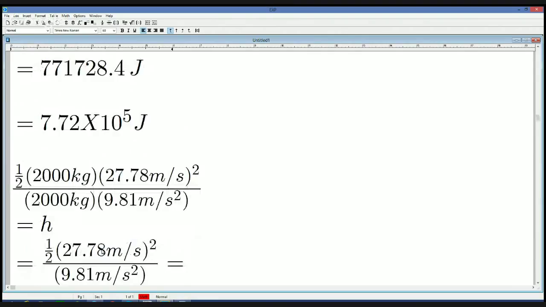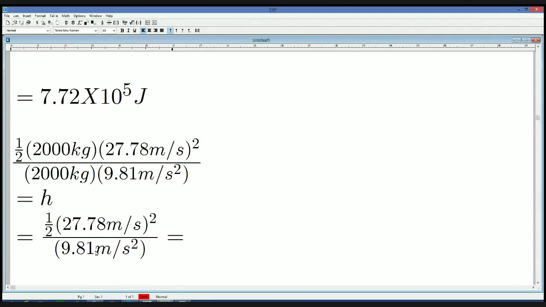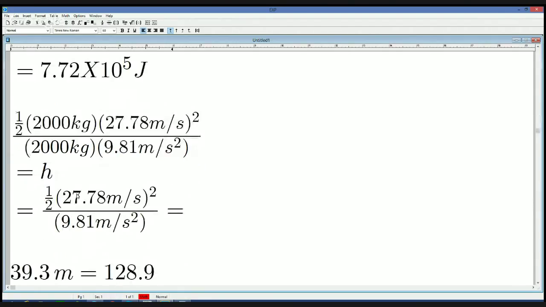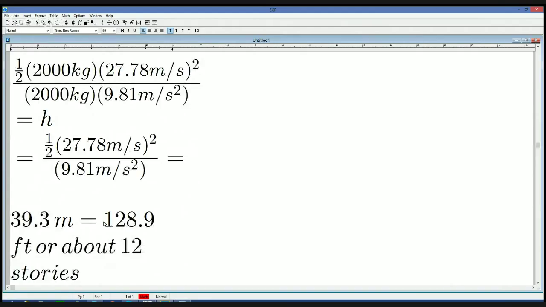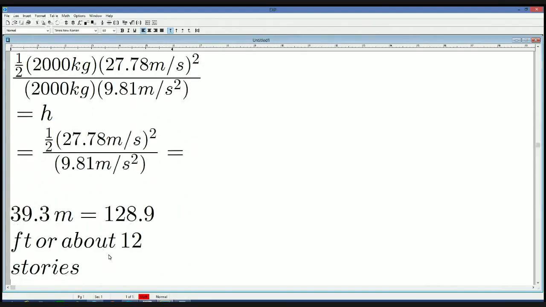So let's go back to the original equation here. To solve for the height, we have 1/2 mv squared divided by the mass and the gravitational field, giving us the height. So in this case, we have 1/2 times 2,000 kilograms times 27.78 meters per second, all squared, divided by 2,000 kilograms times 9.81 meters per second squared. We can cancel out the 2,000s, giving us just 1/2 times the velocity squared over 9.81 meters per second squared, and that gives us 39.3 meters, or about 128.9 feet, or about 12 stories.